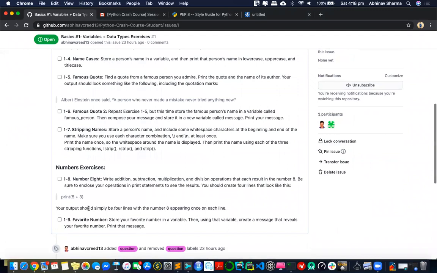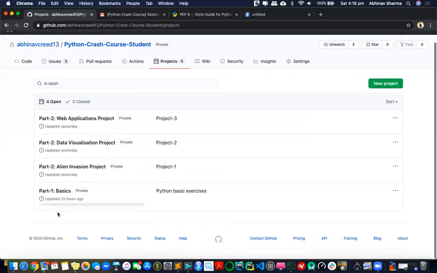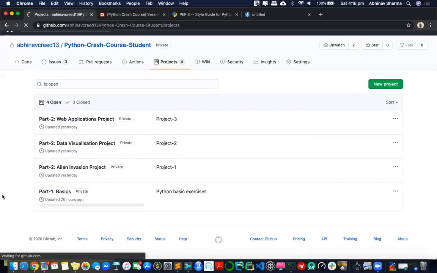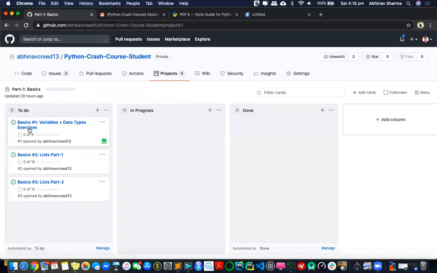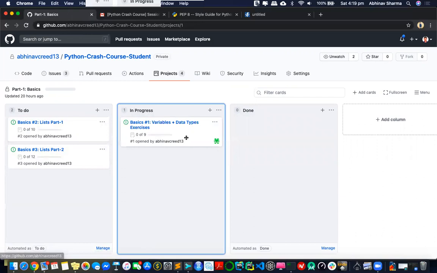I really like this GitHub thing. Because you are new to this, when you start working on it, you realize this is a really nice way to go through the whole project. You can have issues, you can have trackers, and I also have something called projects. I made it in multiple parts. Right now we're on to do. Every time you do something and close the issue, it automatically goes to done. I can drag it down to done. Right now it's in progress, and as soon as you finish that issue, it goes to the done part.